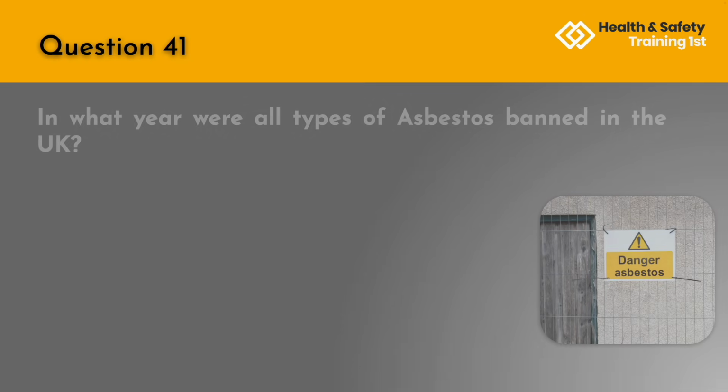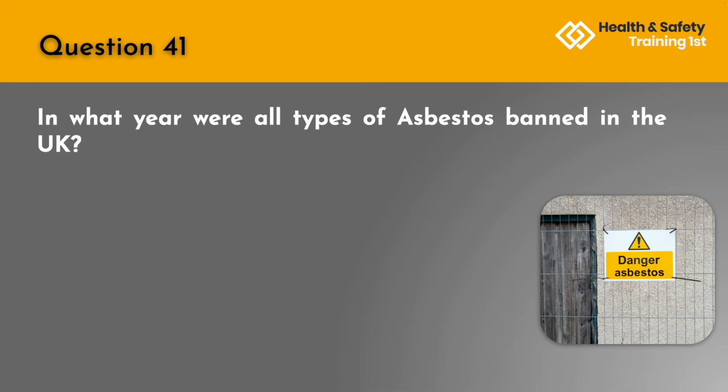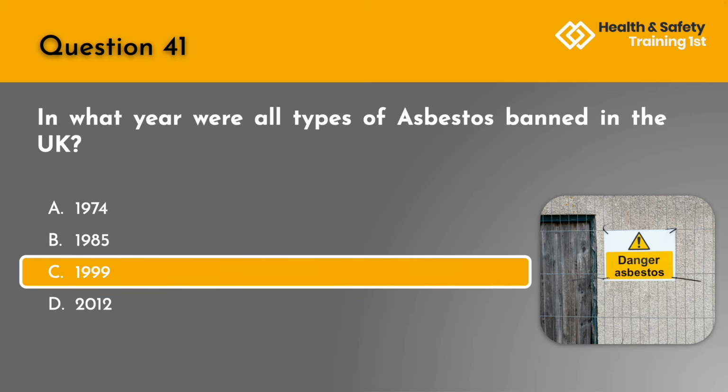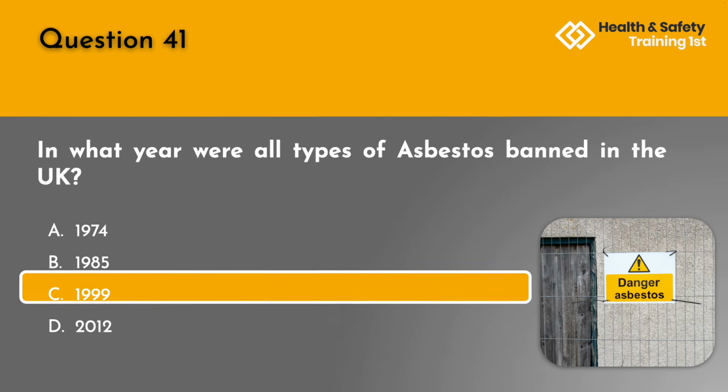Question 41. In what year were all types of asbestos banned in the UK? A. 1974. B. 1985. C. 1999. Or D. 2012? The correct answer is C, 1999.